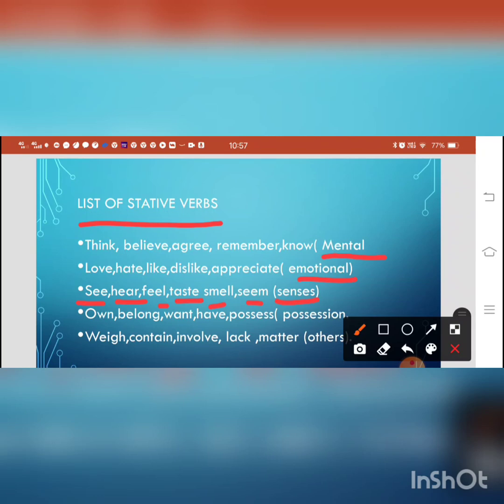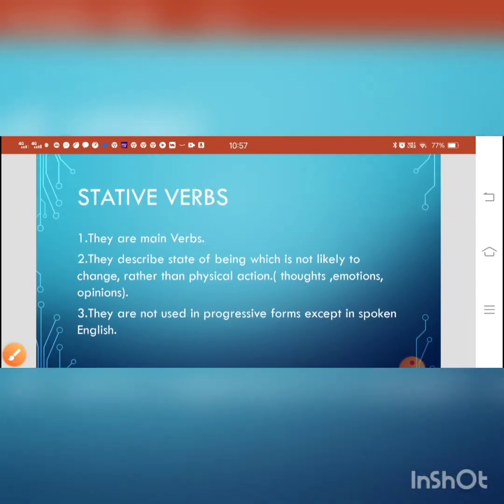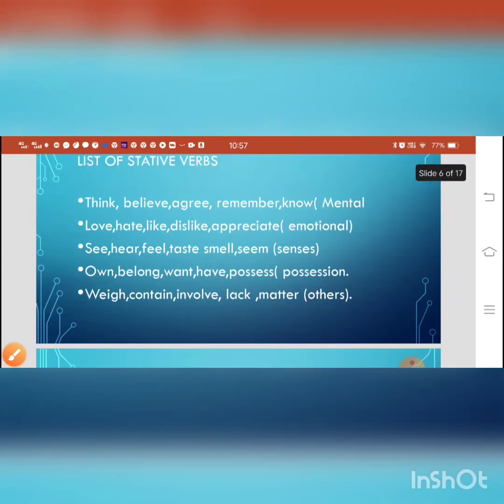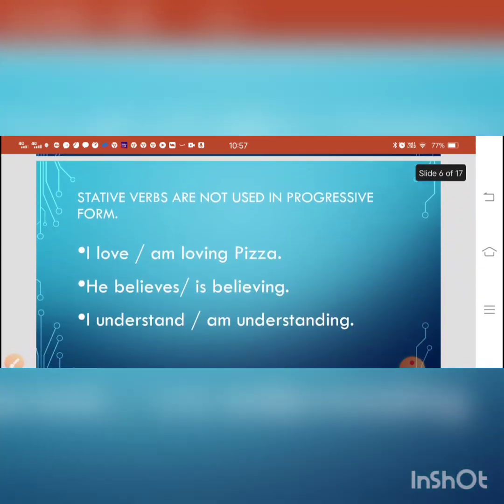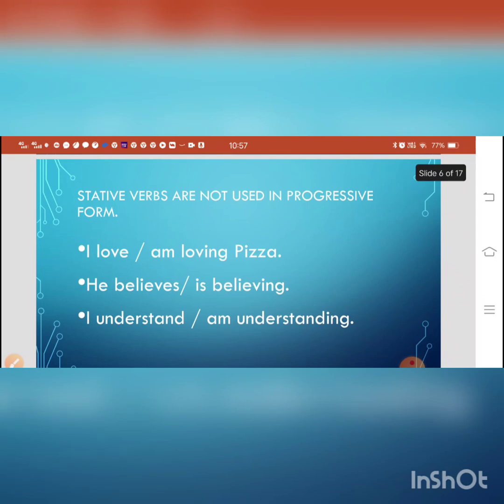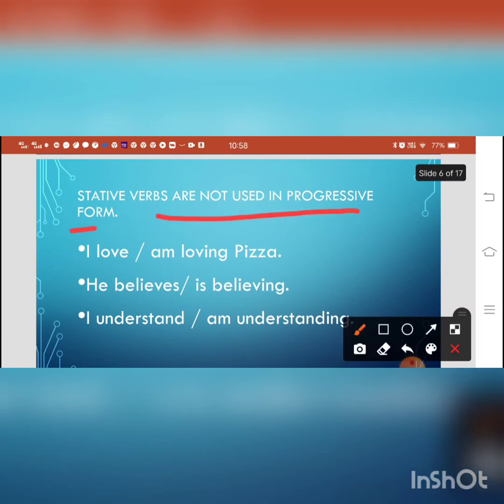Children, please learn these verbs, okay? And learn how they are used in sentences correctly. And the other stative verbs are weigh, contain, involve, lack, matter, etc. The next important point, which I discussed in the previous slide, is that stative verbs are not used in progressive form.